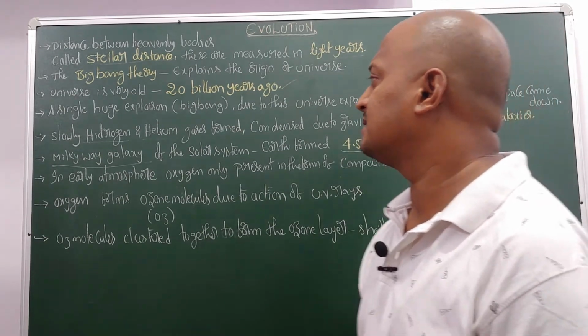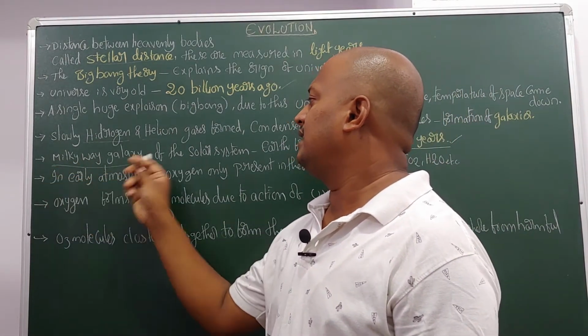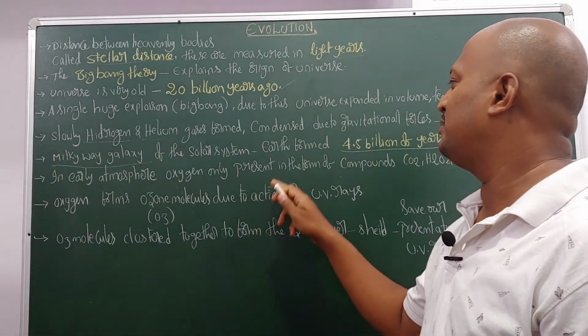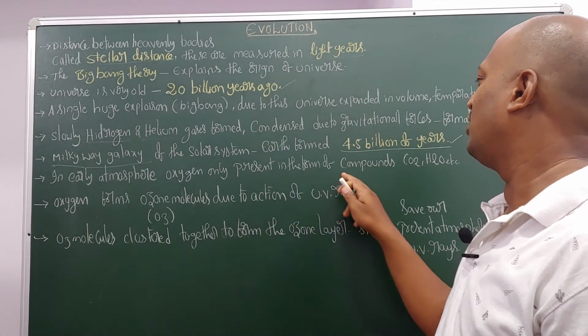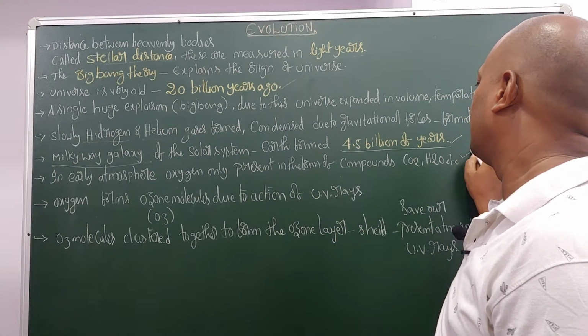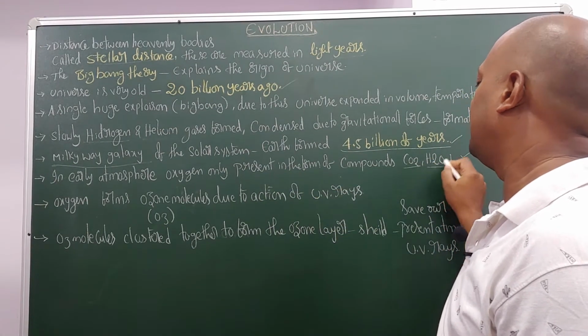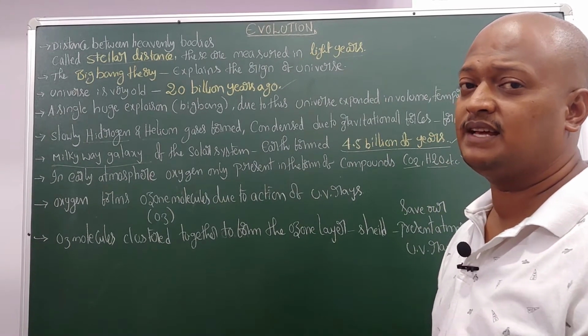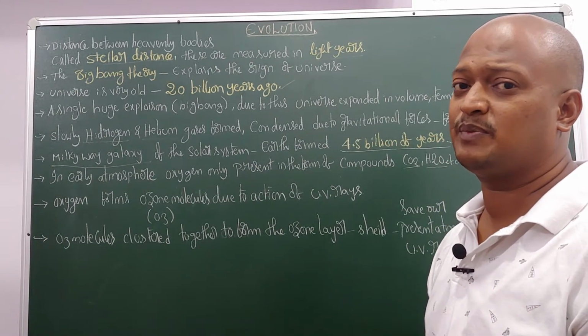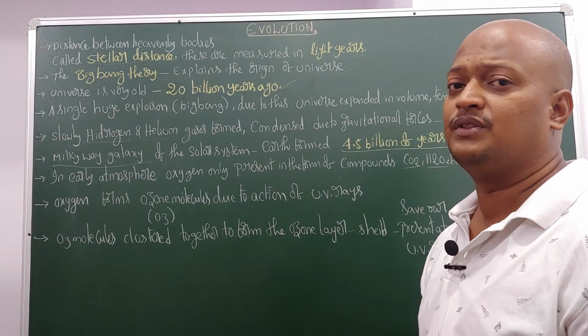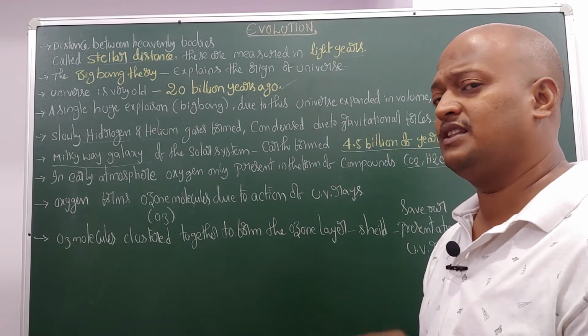Okay, next. In the early atmosphere, oxygen was only present in the form of compounds, carbon dioxide and H2O. Was there any free oxygen formation? No. There is no free oxygen. There is no O2.